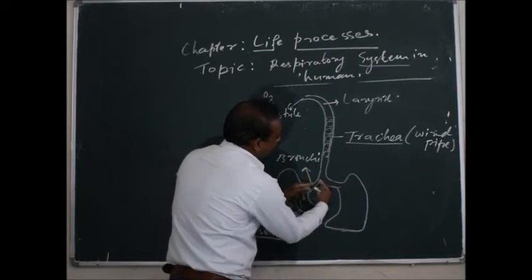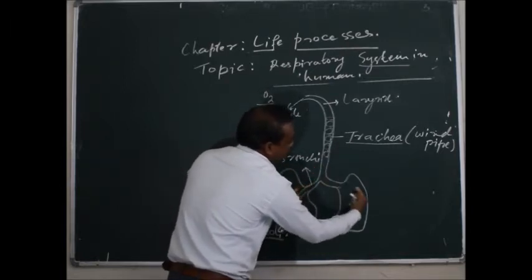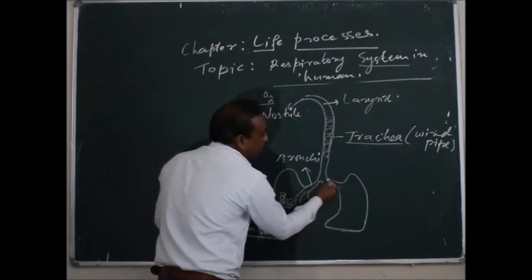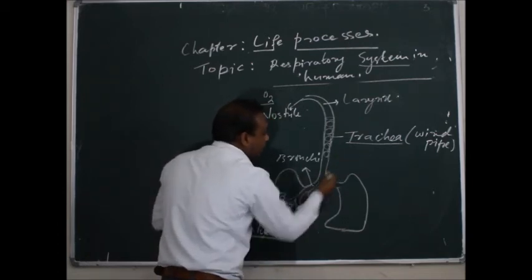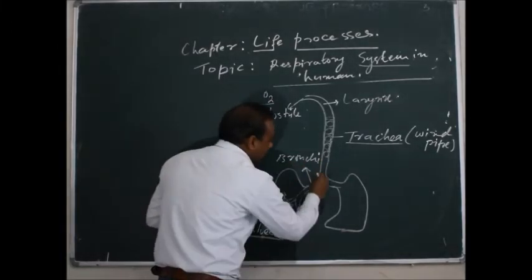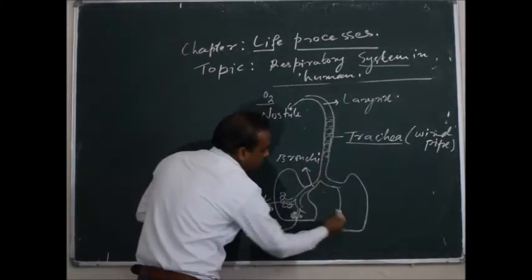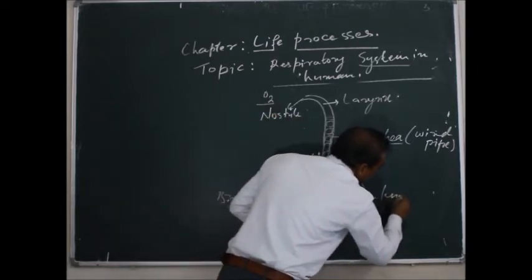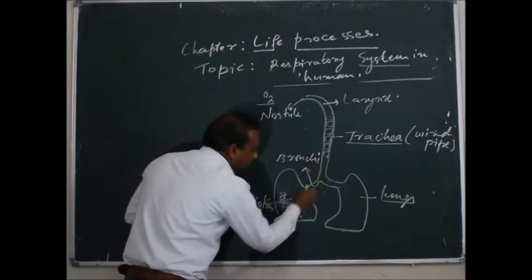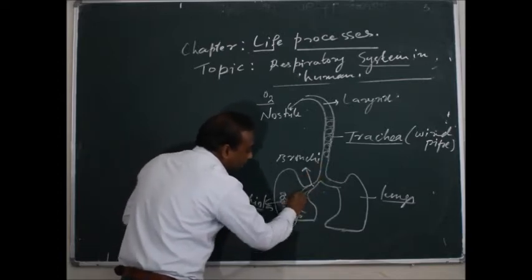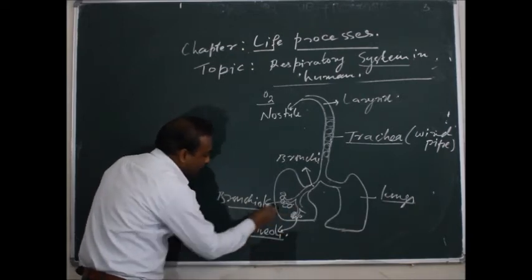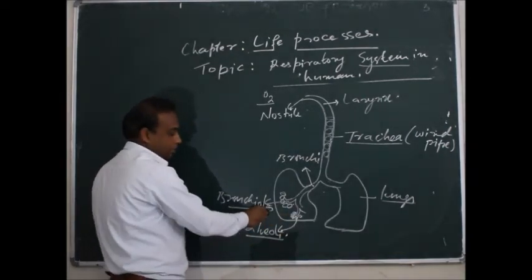So what is this? The trachea branches, and they enter into the lungs. These two branches of the trachea are known as the bronchi. And again, now inside the lungs, these are the lungs, right here. And these bronchi again branch into the part that is known as your bronchioles.